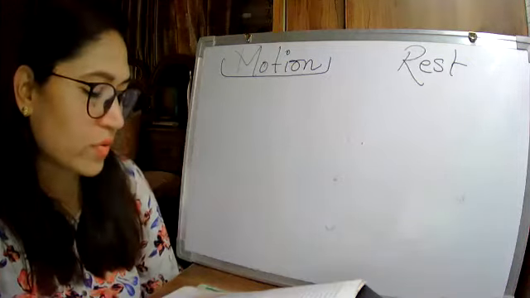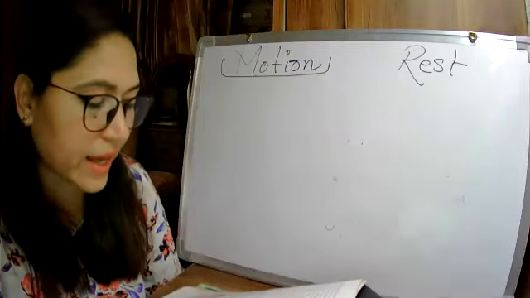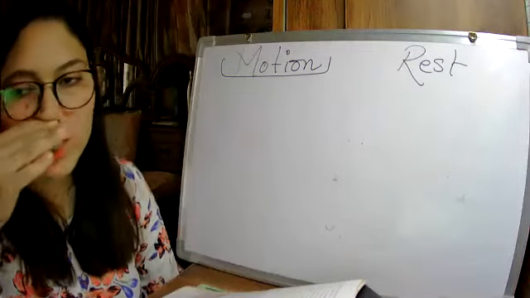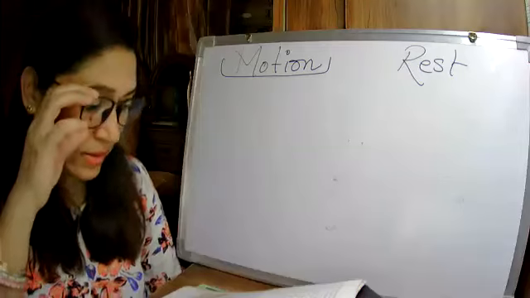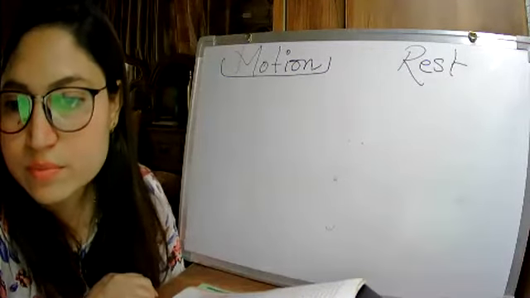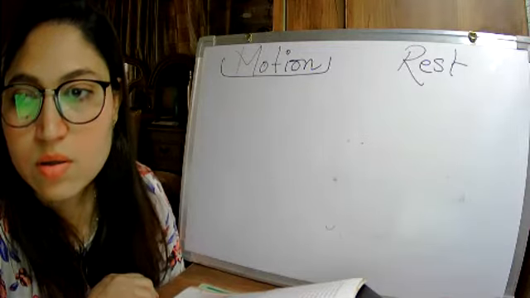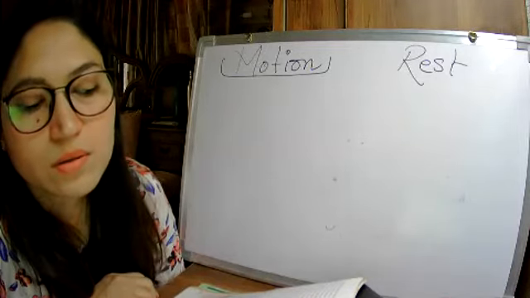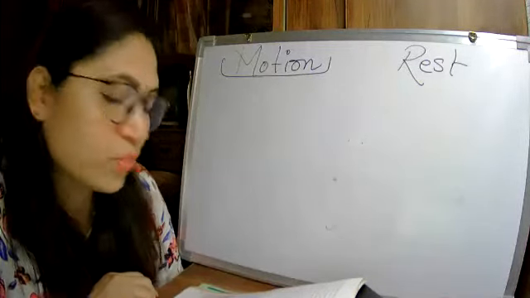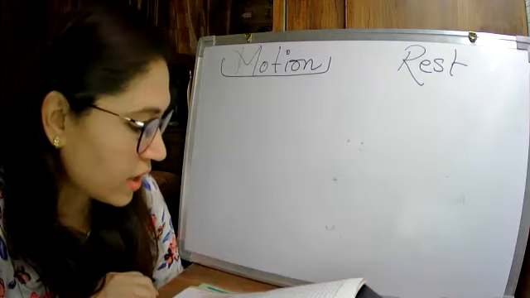So mosquito you will categorize under moving. Write M, because a mosquito can move on its own. And a table. Shriyan. Ma'am, the table cannot move by itself, so it is under rest. Yes. So you will put it under rest, that is R.